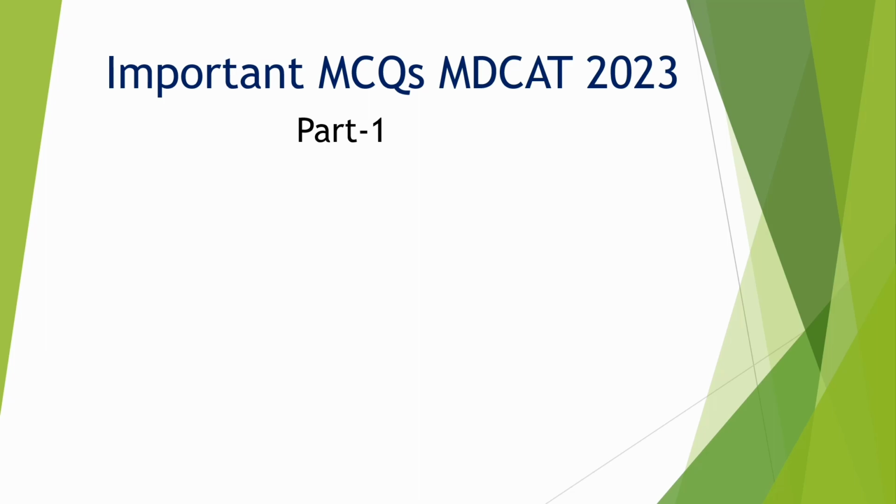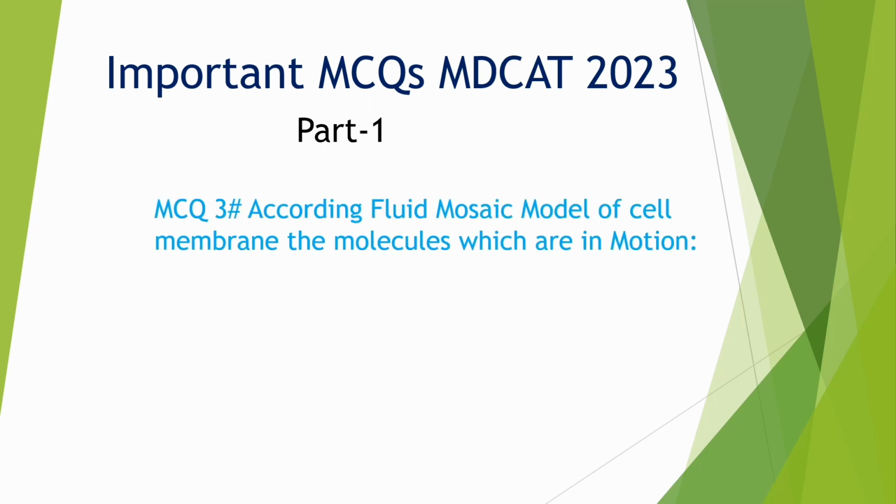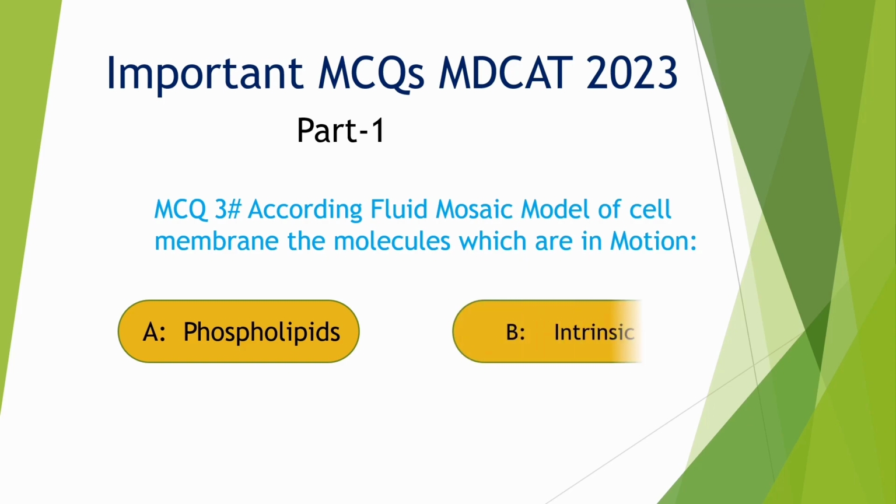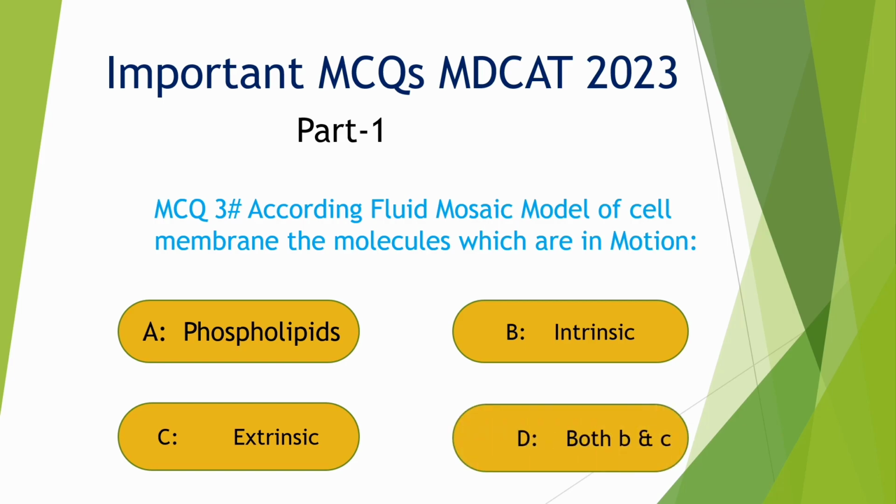MCQs number 3. According to the fluid mosaic model of cell membrane, the molecules which are in motion. Option A. Phospholipids, B. Intrinsic, C. Extrinsic, D. Both B and C. The correct option is D. Both B and C.